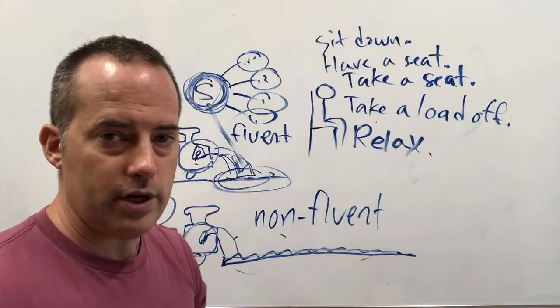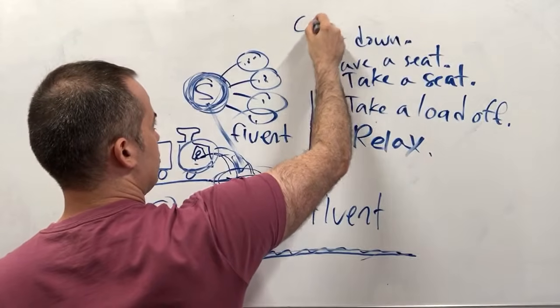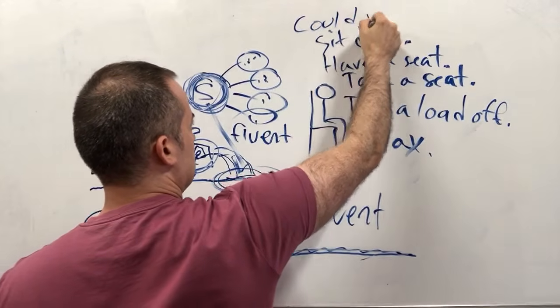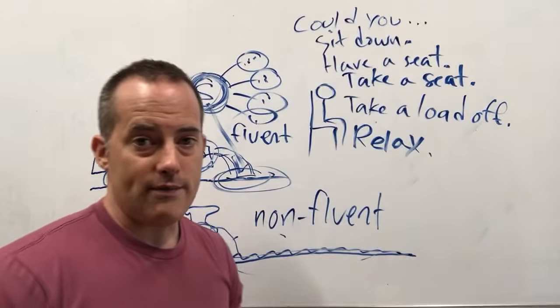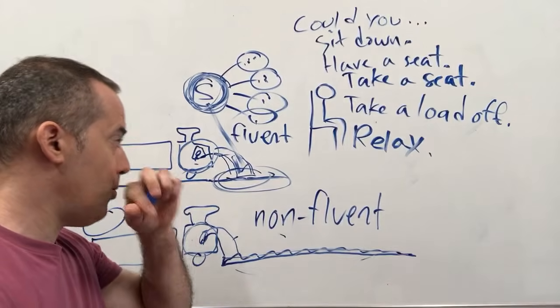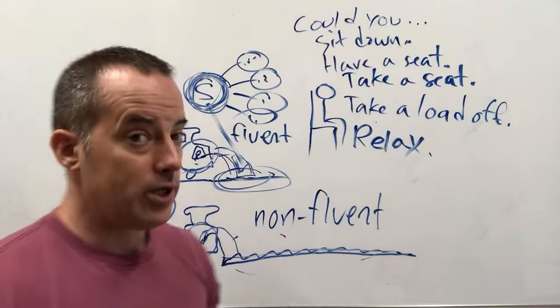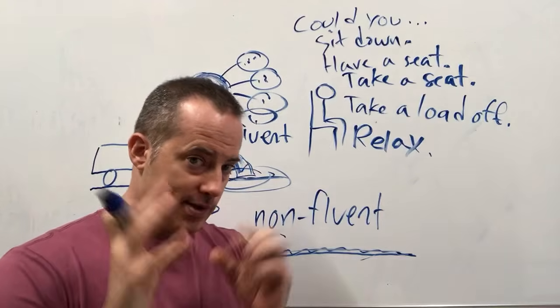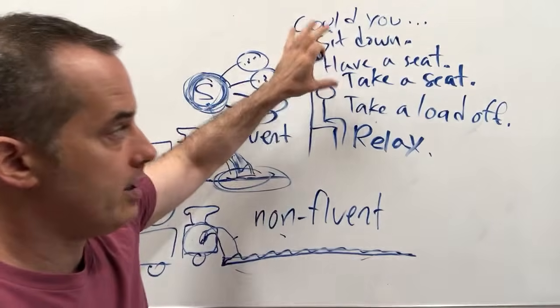All right? Could you have a seat? Yep, same thing. So a slight difference. So you could say, could you have a seat? Or would you have a seat? So could you have a seat, or would you have a seat? Or would you like to sit down? There are slight variations of all of these things, but we're learning them as a native.